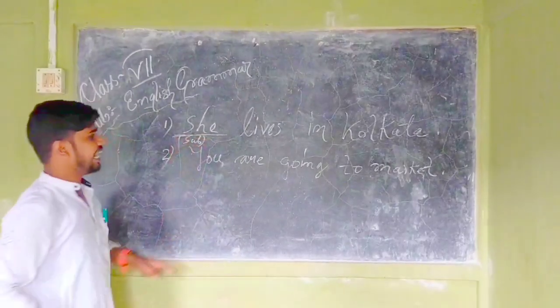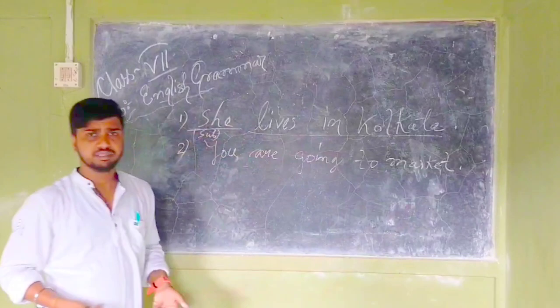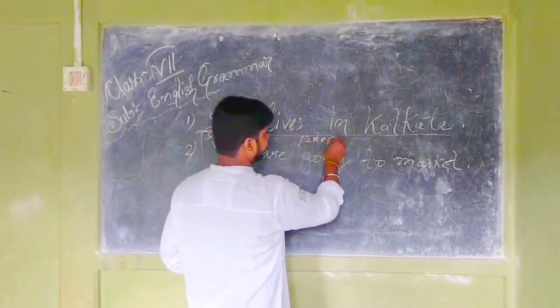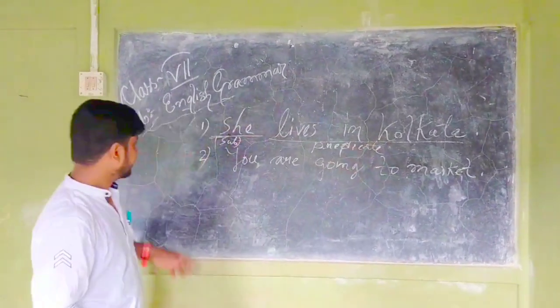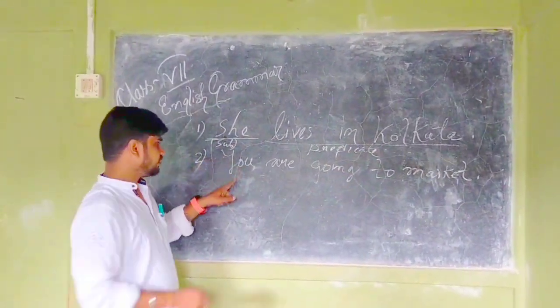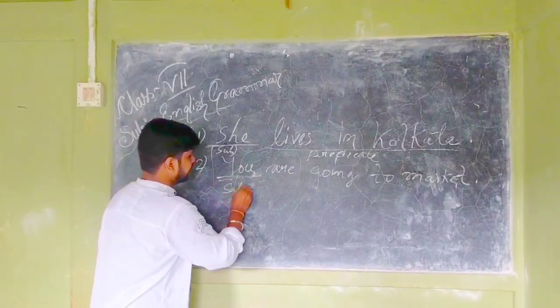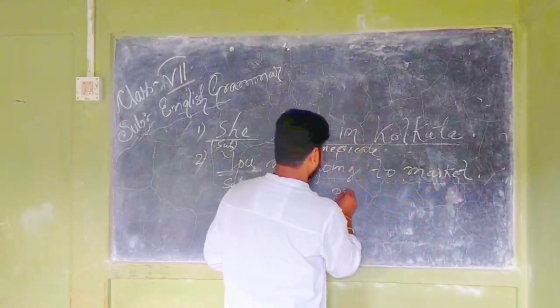Okay, and the rest part is called predicate. Likewise, "you" is the subject, and the rest part is called predicate.